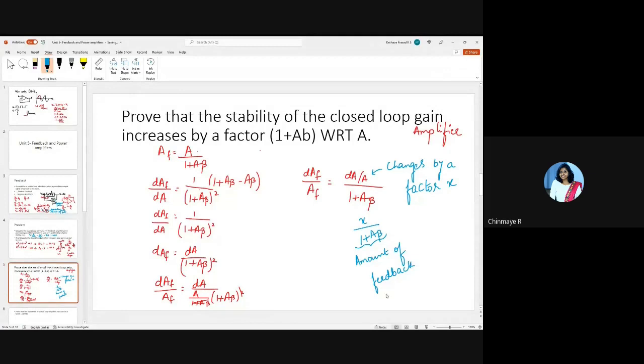Since the change in the gain of the closed loop amplifier is less with respect to the open loop amplifier, we say that the stability increases. By what factor does the stability increase? By a factor equal to 1 plus A beta. Is this clear?